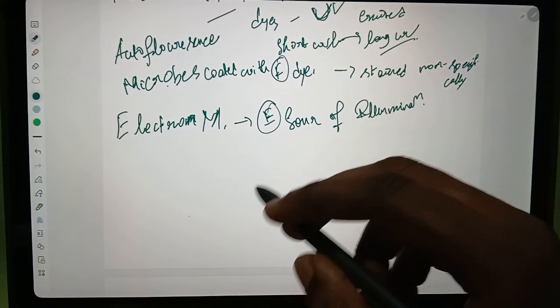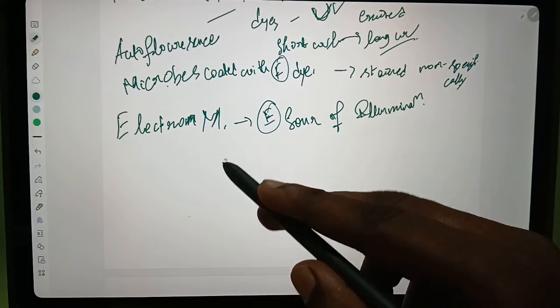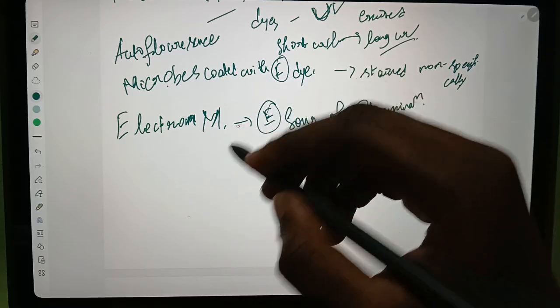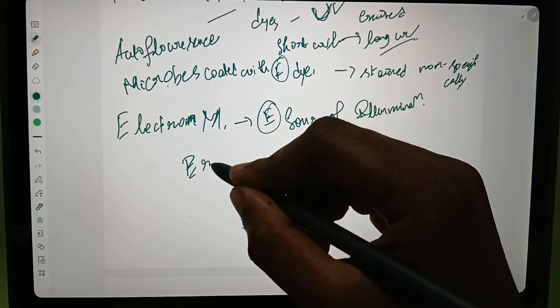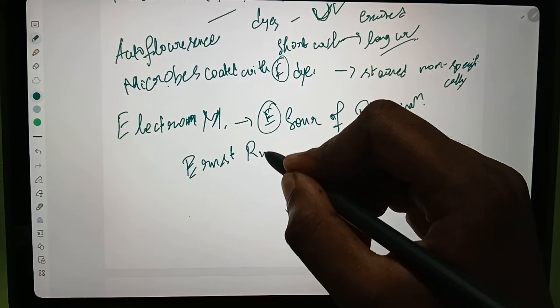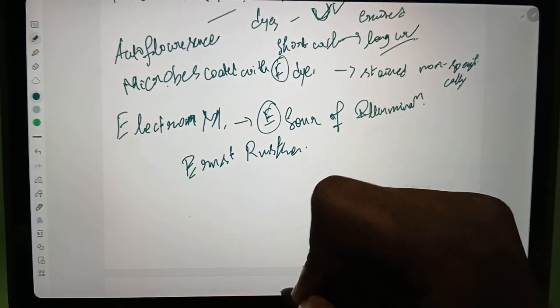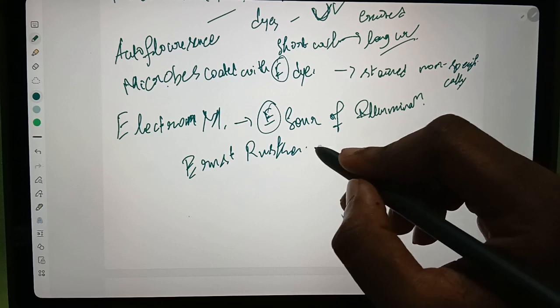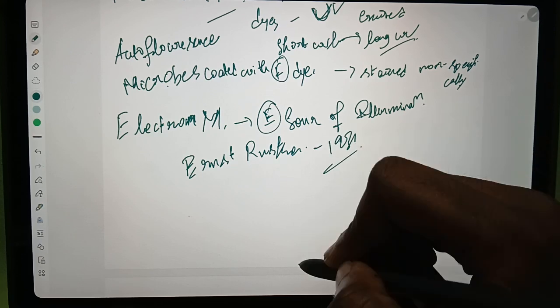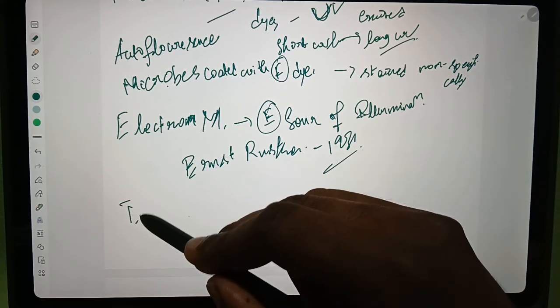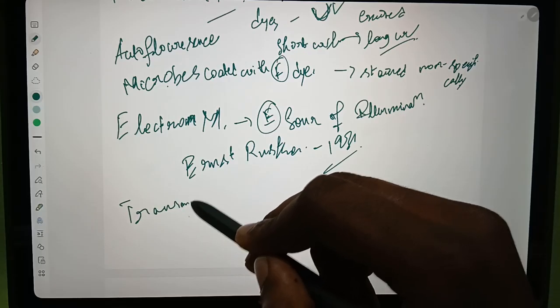It was founded by Ernst Ruska in 1931, the transmission electron microscope.